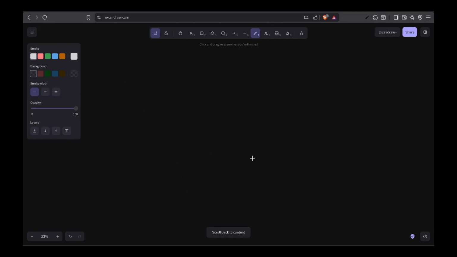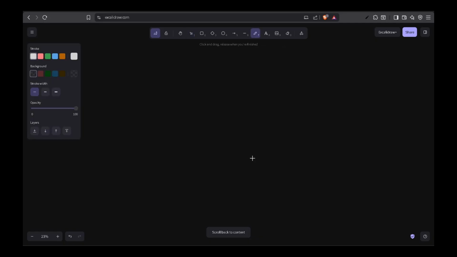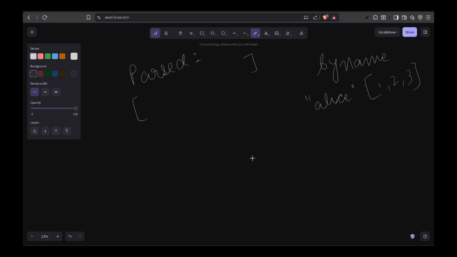Let me show you what I mean. So we have till now a parsed array, and now we are trying to make a by name map, right? So what by name will contain, as I said, it will be Alice, and it will be an array of indexes, right? So that means, let's say 1 2 3. This will tell that the transactions that this parsed array contains, it is an array, right? The parsed array, say in the 1 2 3 4 5, right?